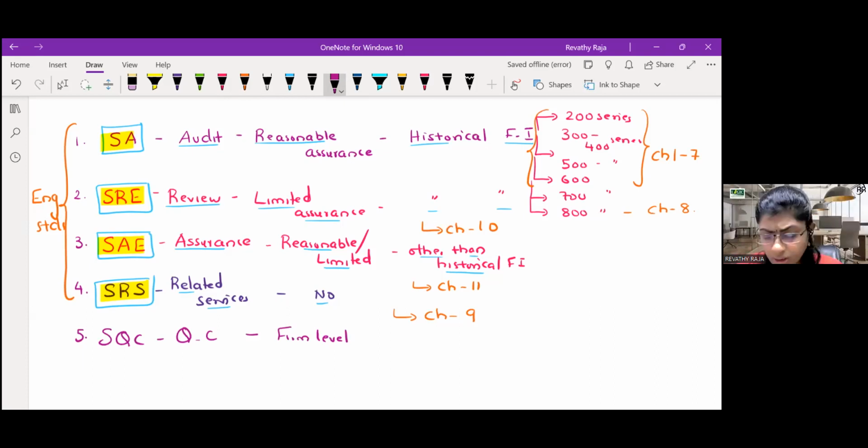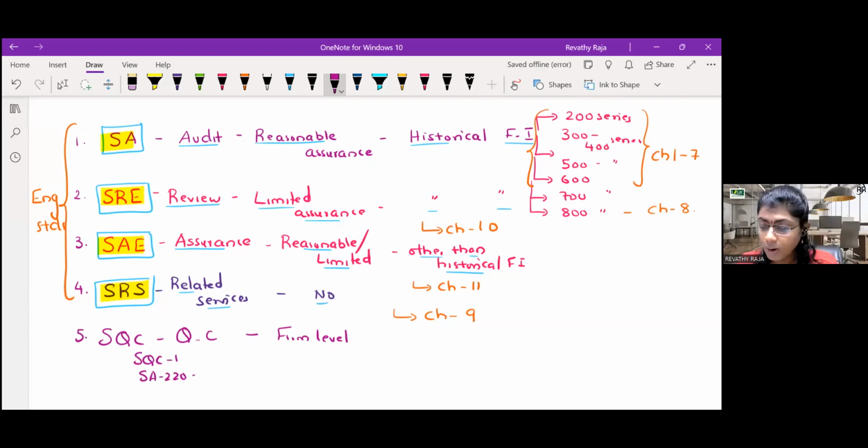Now, when you heard about SQC, there is only one SQC as of now. There is another standard which should come to your mind. There is a twinning standard with SQC, which is SA 220. What is the difference between SQC and 220?